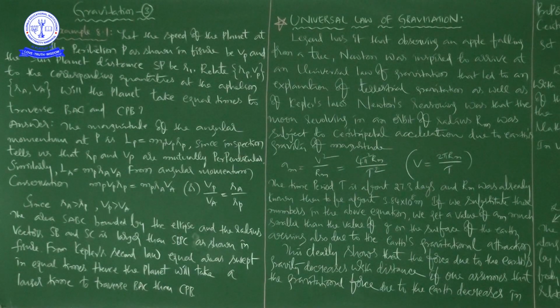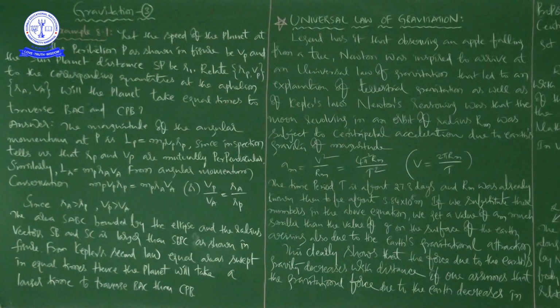In continuation to the last class, in this class, first we are going to discuss an example problem, based on the previous information. In our previous class, we focused on learning Kepler's laws: Kepler's first law, second law and third law. Kepler's first law is also called the law of orbits, Kepler's second law is called the law of areas, and Kepler's third law is called the law of periods.